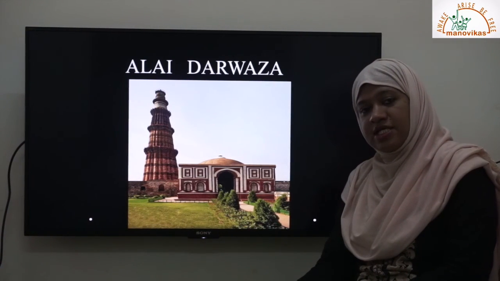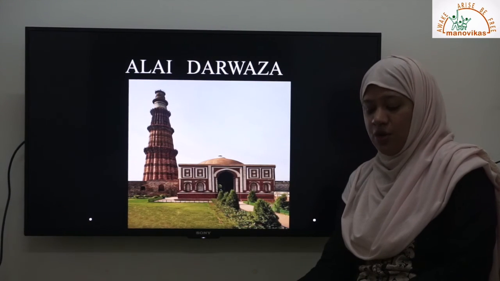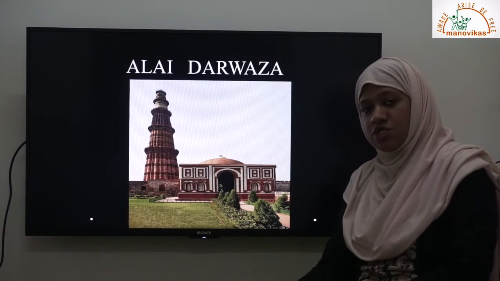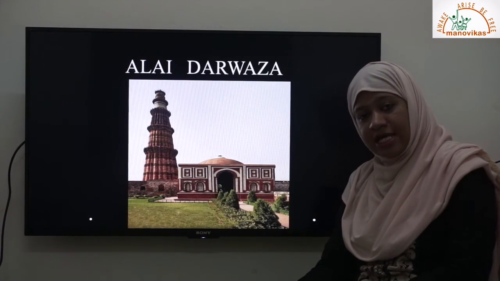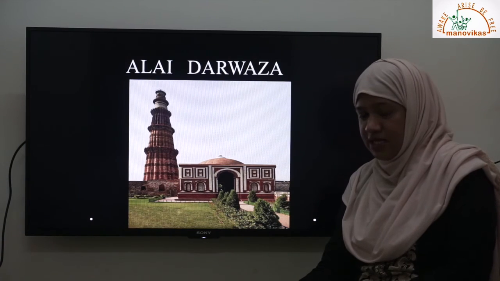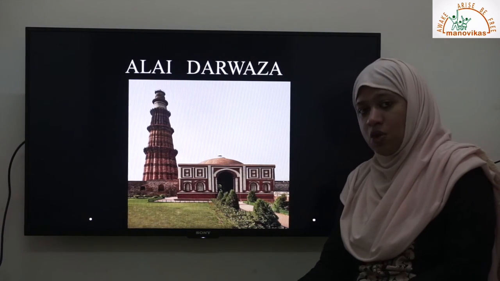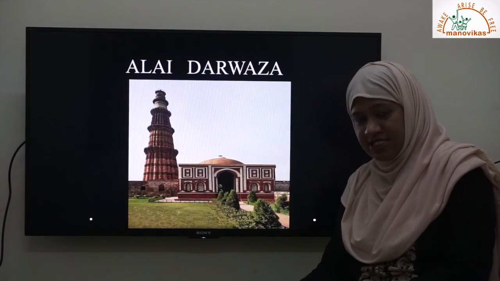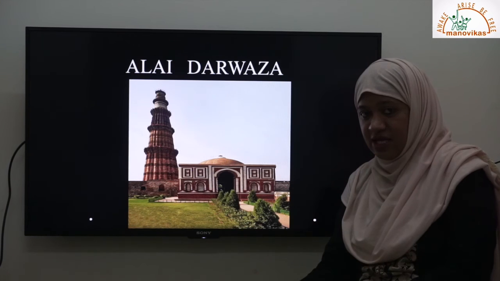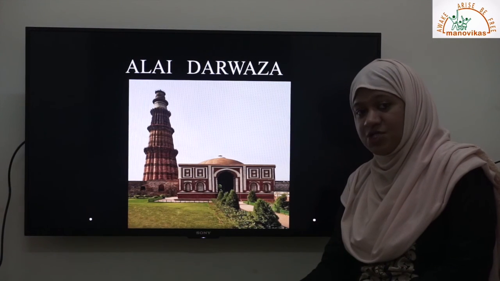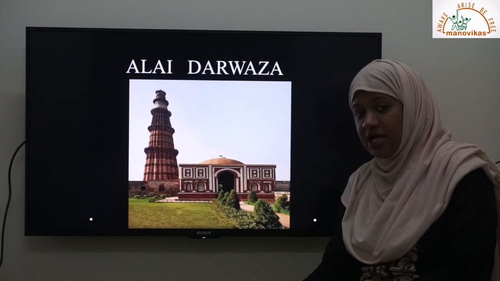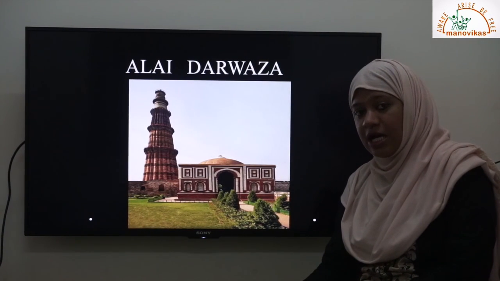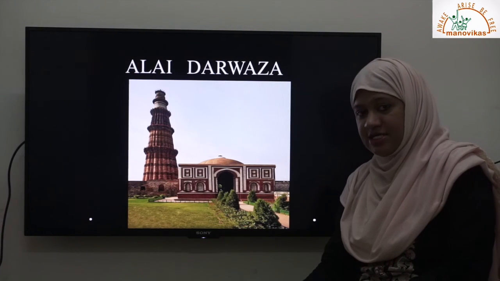Now, the later rulers after Alauddin Khilji were very weak. The last ruler of the Khilji dynasty was Khosrow Khan, who was killed by his general Ghazi Malik. This Ghazi Malik was the general who laid the foundation of the new dynasty, the Tughlaq dynasty, and was later known as Ghiyasuddin Tughlaq. Ghiyasuddin Tughlaq laid the foundation of the Tughlaq dynasty after killing the last ruler of the Khilji dynasty.